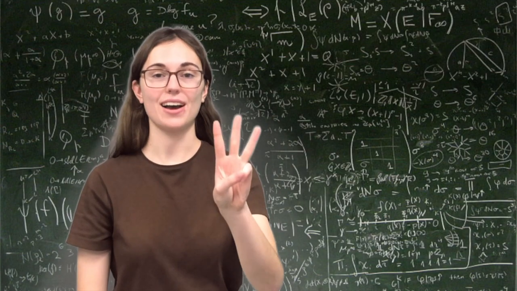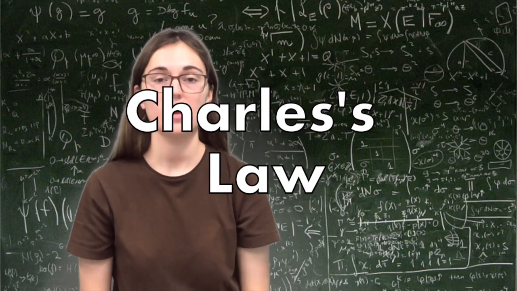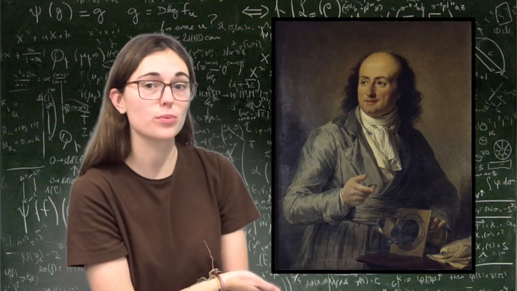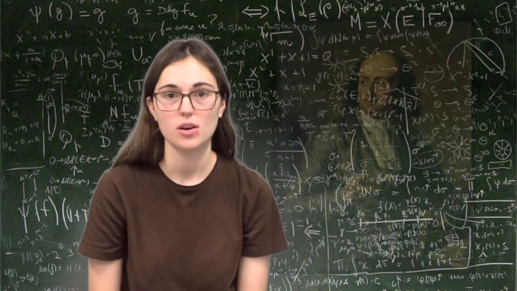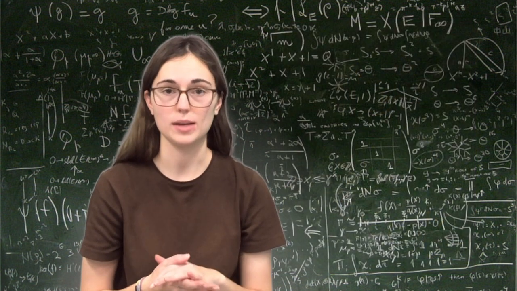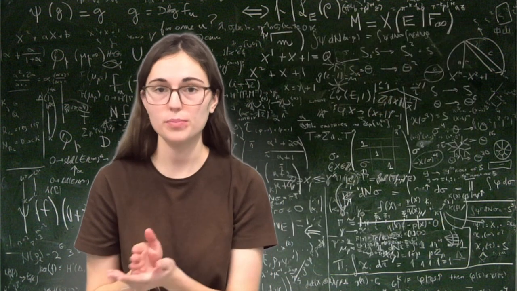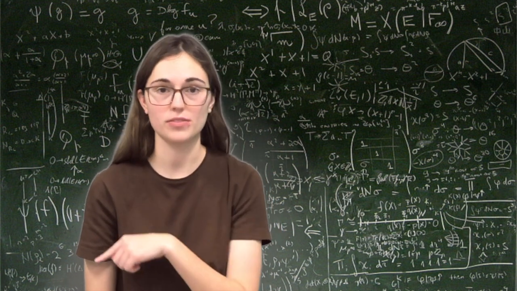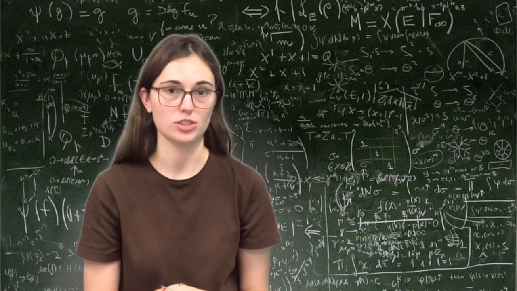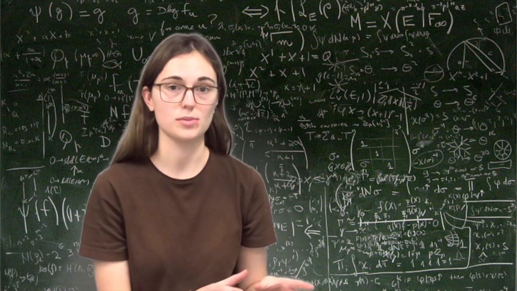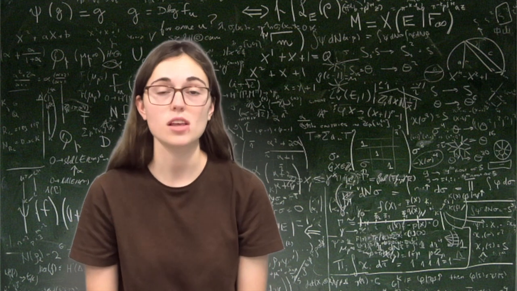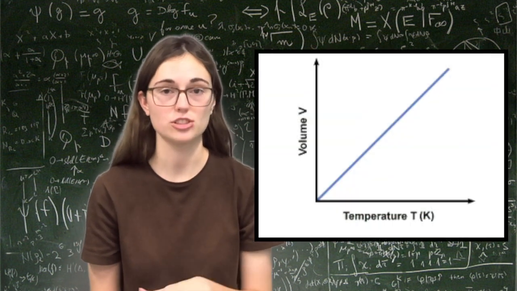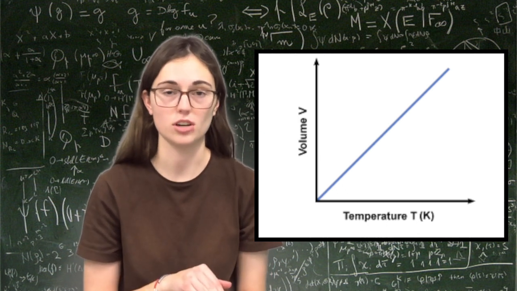The third law I want to cover is known as Charles's law, named after the French scientist Jacques Charles for his work during the 1780s. What Charles's law describes is the relationship between volume and temperature. Gay-Lussac's law, which we talked about just briefly before, related pressure and temperature, and there was a direct relationship between pressure and temperature. Charles's law is very similar, but it's describing volume and temperature. There's a direct relationship between volume and temperature according to Charles's law.